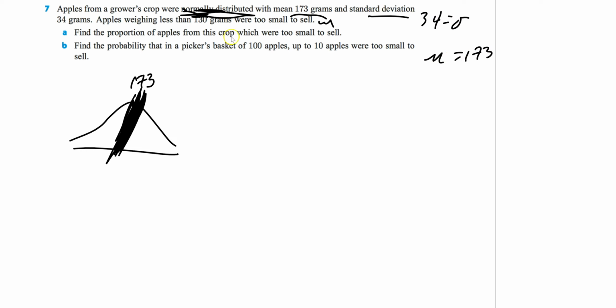Apples weighing less than 130 grams were too small to sell. Find the proportion of apples from the crop that were too small to sell. So what does that mean? How many of them are less than 130? So here's 130. You're looking for this.